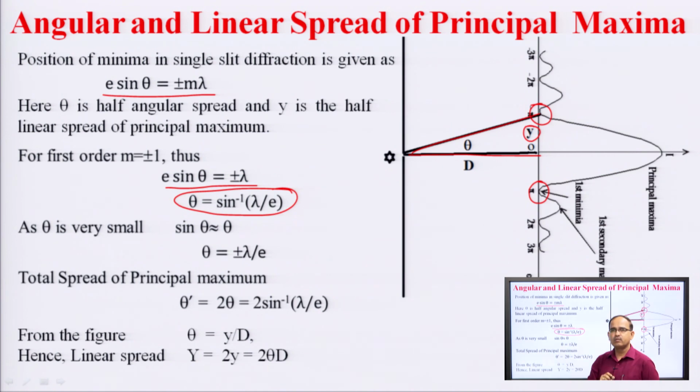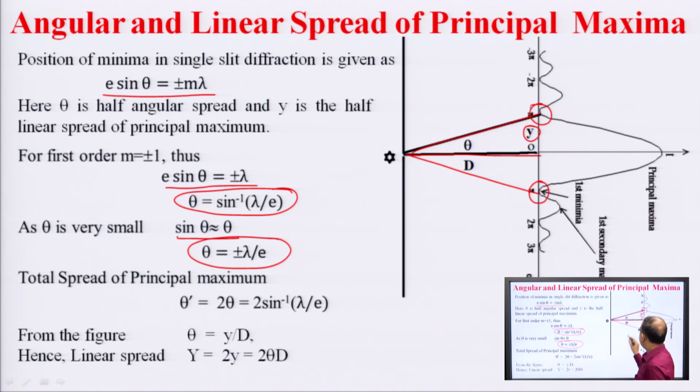From this expression we can get the half angular width, and by making it twice we can get the angular width of principal maxima. As we know theta is very small, sin theta is approximated as theta. So, this expression can also be written as theta is equal to plus minus lambda over e. Similarly, from the figure theta can also be written in terms of the distance d and y, from angle is equal to arc over radius, theta is equal to y over d.